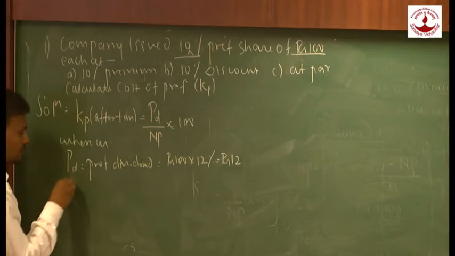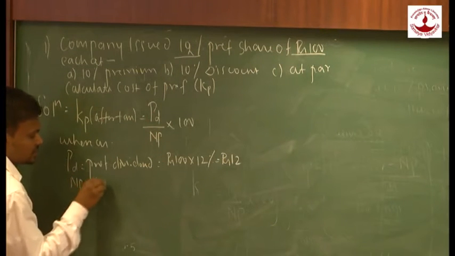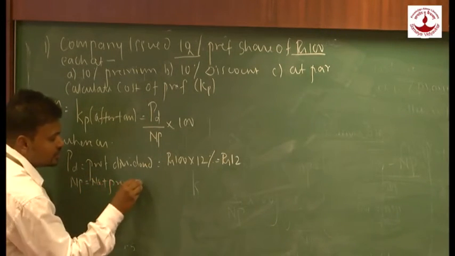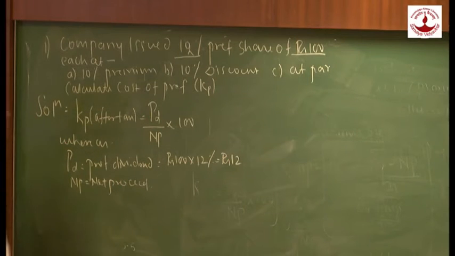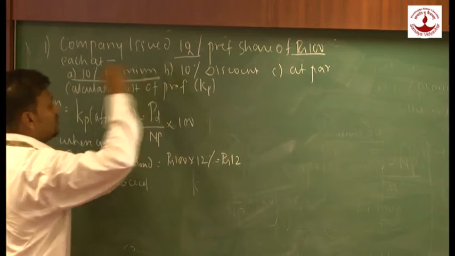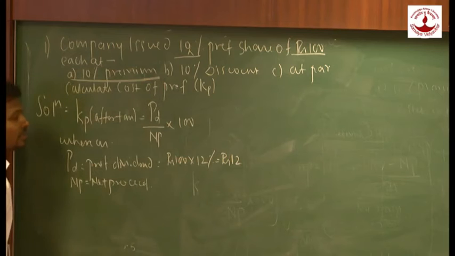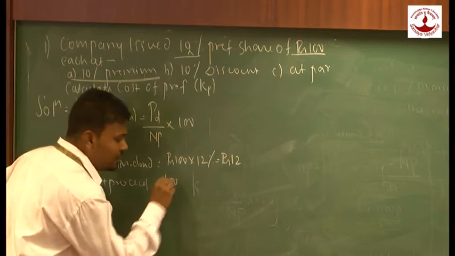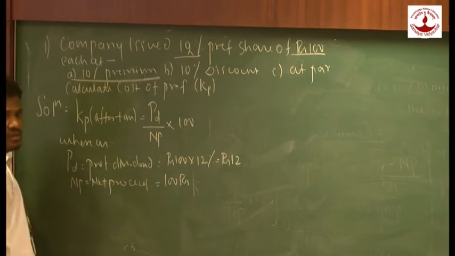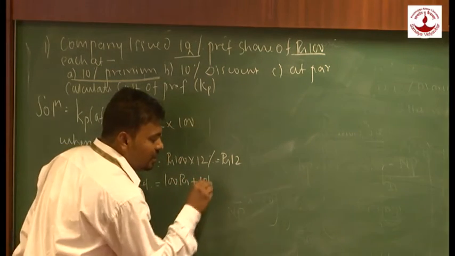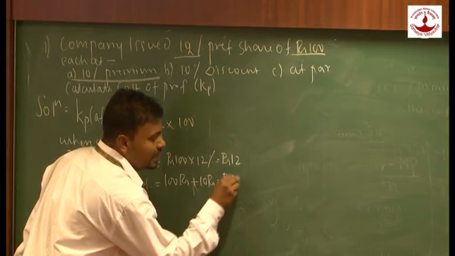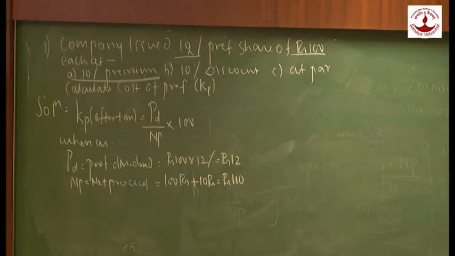Right? What is my net proceed? NP is called net proceed. Now here we are going to take the first possibility, if the preferentials are issued at 10% premium. What will be the net proceed? 100 rupees is my face value. What will be my premium? Rupees 10. Then my net proceed will be rupees 110.